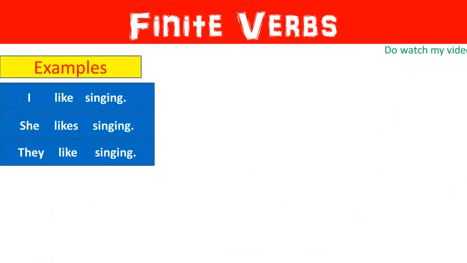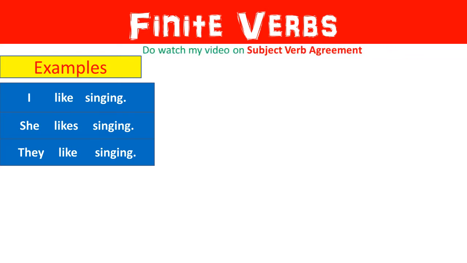Let us take a few more examples. The first sentence is I like singing. The second sentence is she likes singing. The third sentence is they like singing. I'm sure you are aware that I is first person and she and they are third person. So, we will accordingly use the verbs. With I, we use the plural form. So, here we have used like. I like singing.